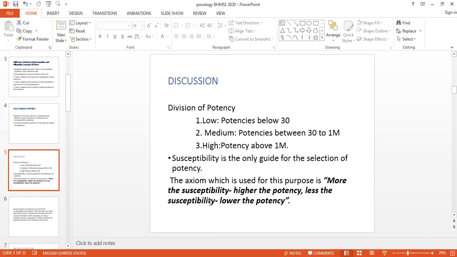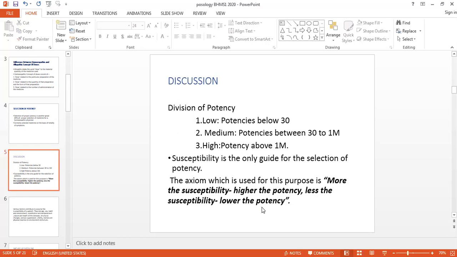But if the susceptibility is low, as in an older patient, then you have to prefer the lower potency. So the susceptibility you can call immunity, or the susceptibility towards the disease.